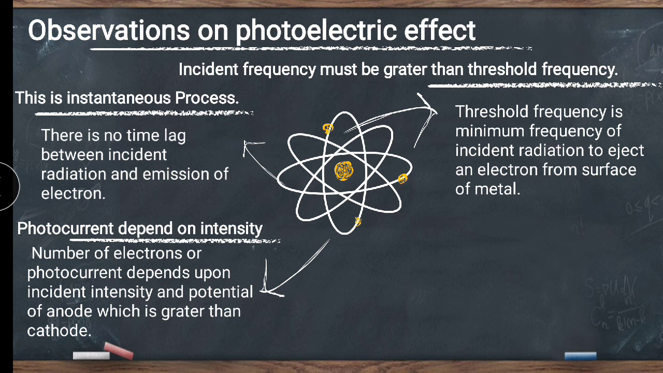So what is the condition for the photoelectric effect? If the incident frequency, that means the light which is falling on the cathode plate, has a frequency greater than the threshold frequency, then only the photoelectric effect is possible.